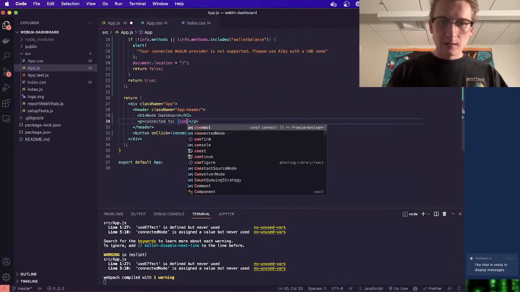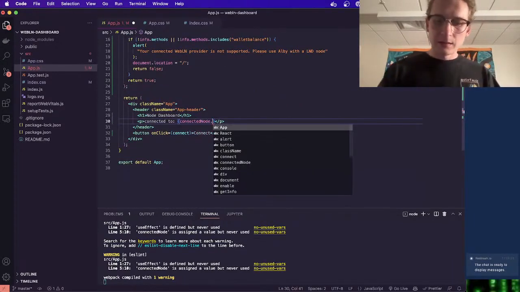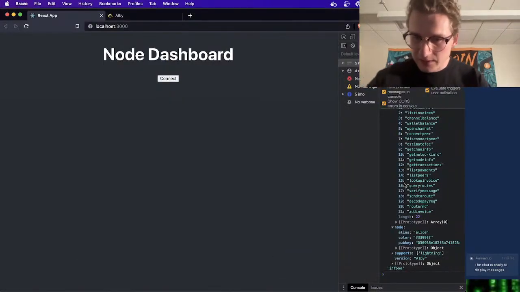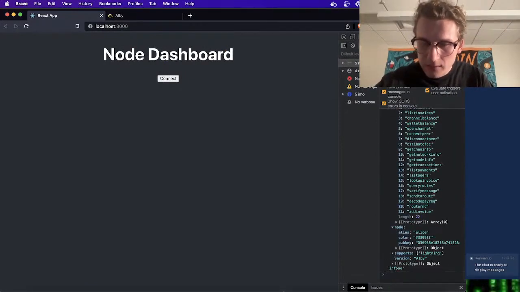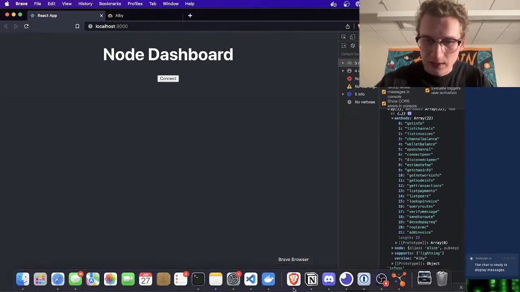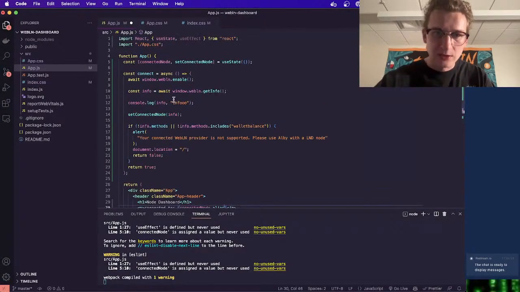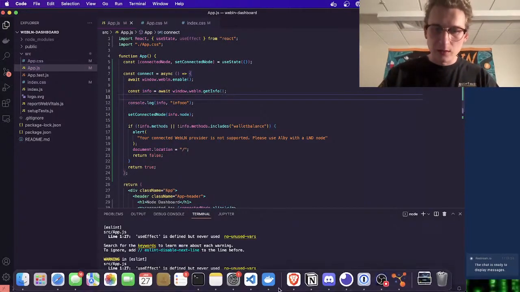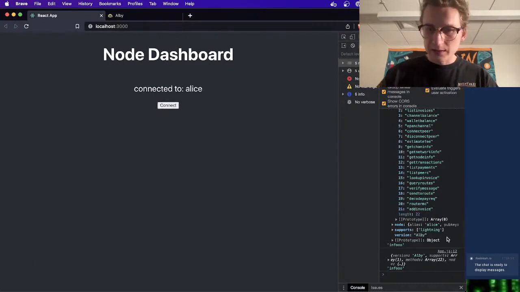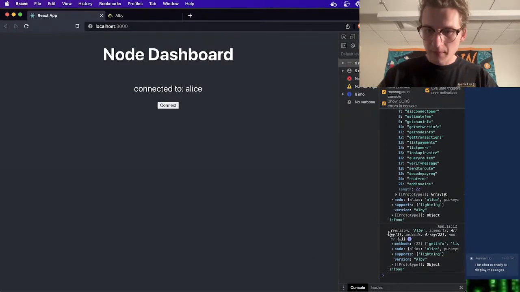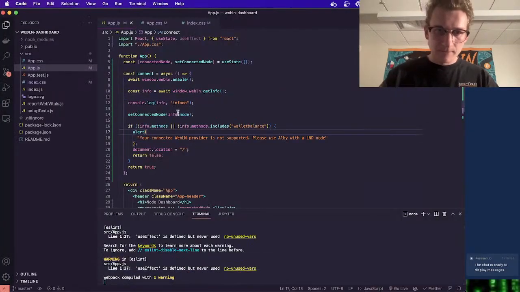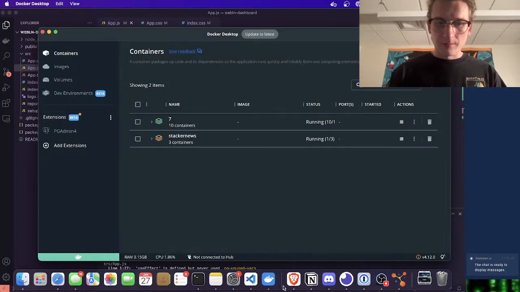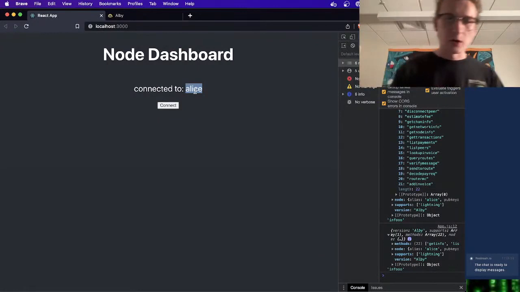And we'll say connected node dot alias, I think it was, is our node alias name, which should be Alice. Okay, so it looks like it's in the node object actually. So we need to say, let's actually just set the connected node to info.node. That would be easier. And refresh this. Info.node. Okay. And so now connected node.alias, connected to Alice. Very cool.